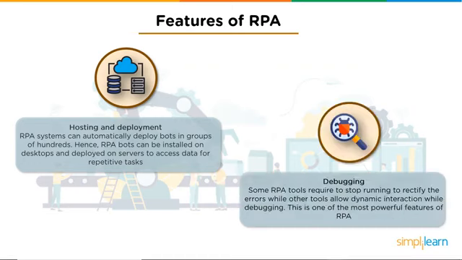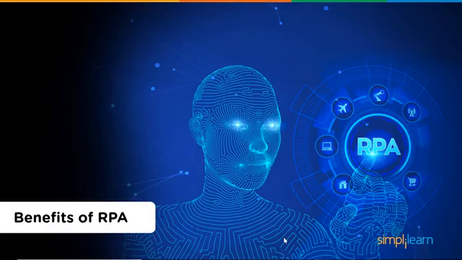Lastly, we have debugging. Some RPA tools require you to stop running to rectify the errors, while other tools allow dynamic interaction while debugging. Now, this dynamic approach allows you to develop on the go and to resolve issues in a runtime environment without changing the process. Now let's look at some of the benefits of RPA.